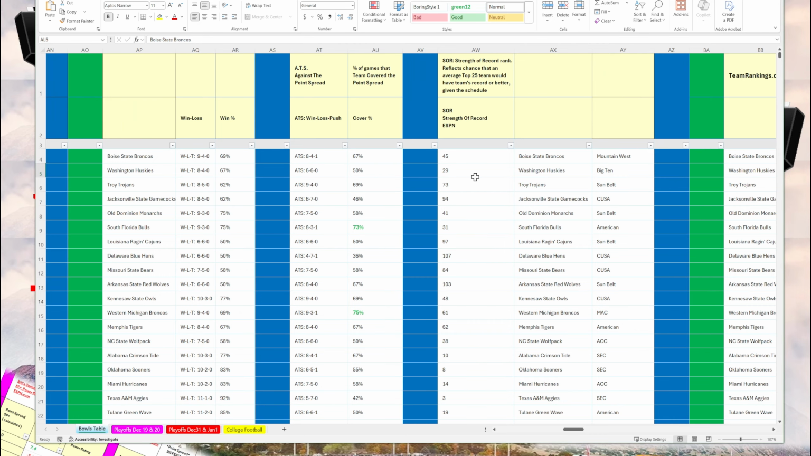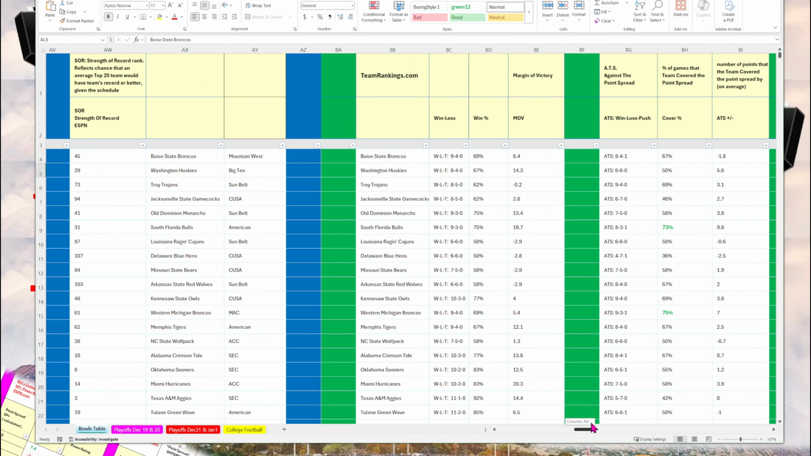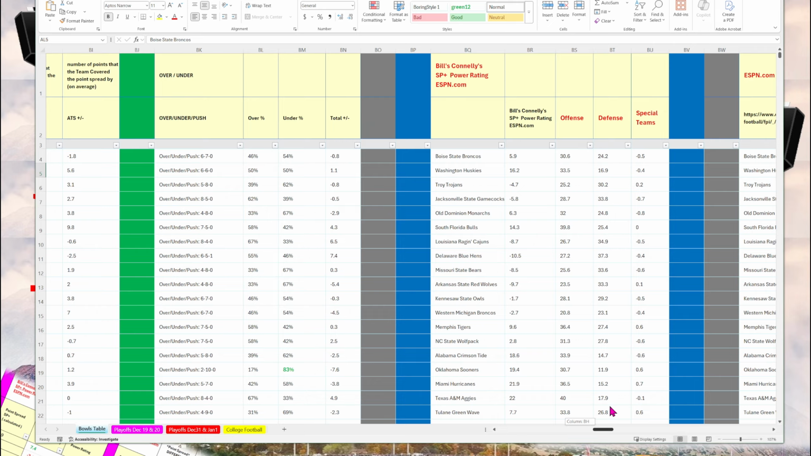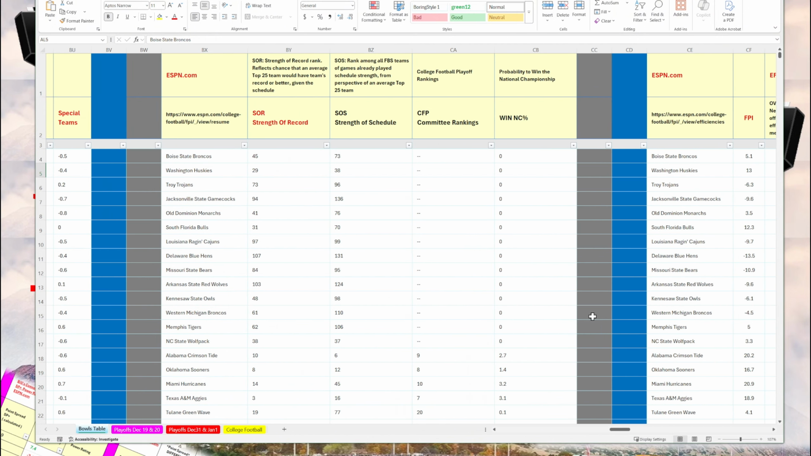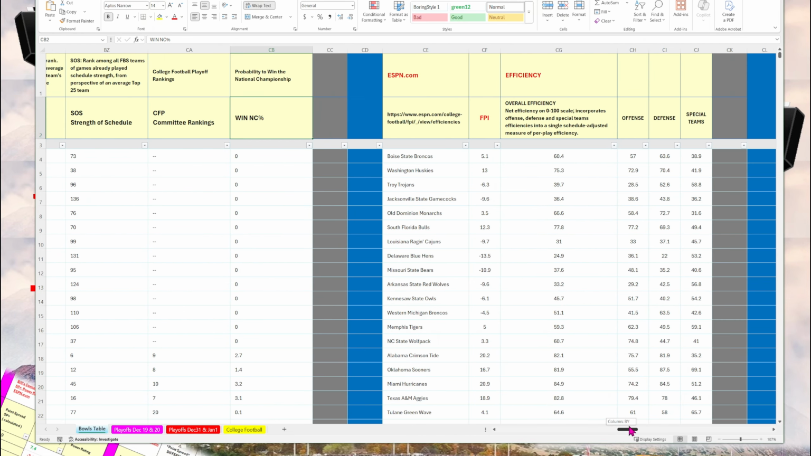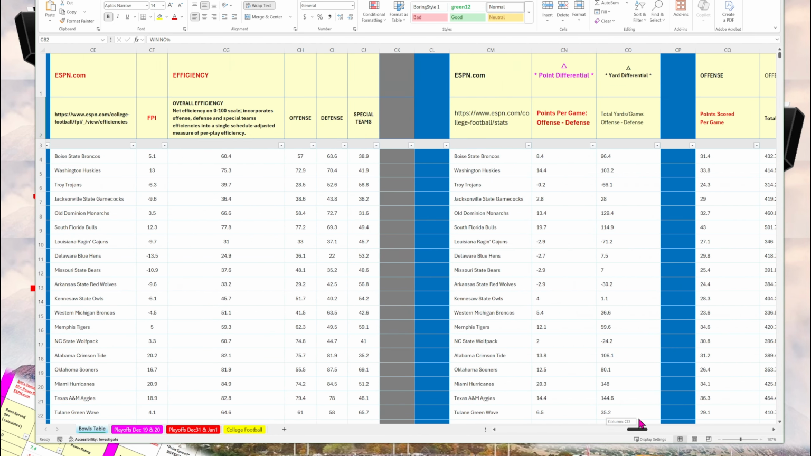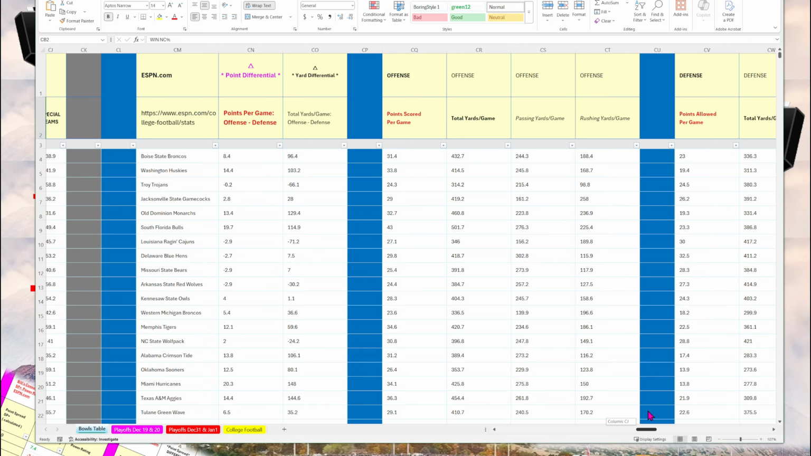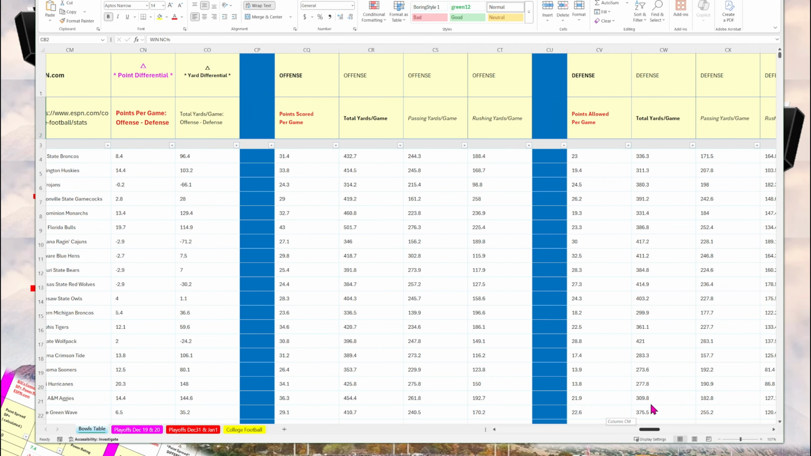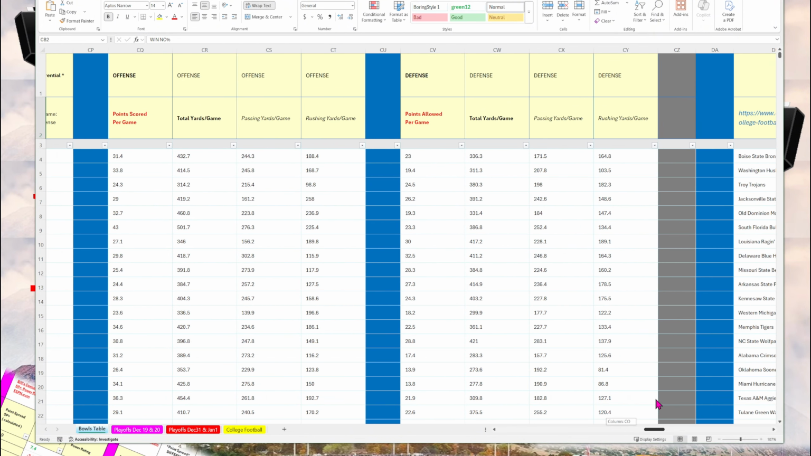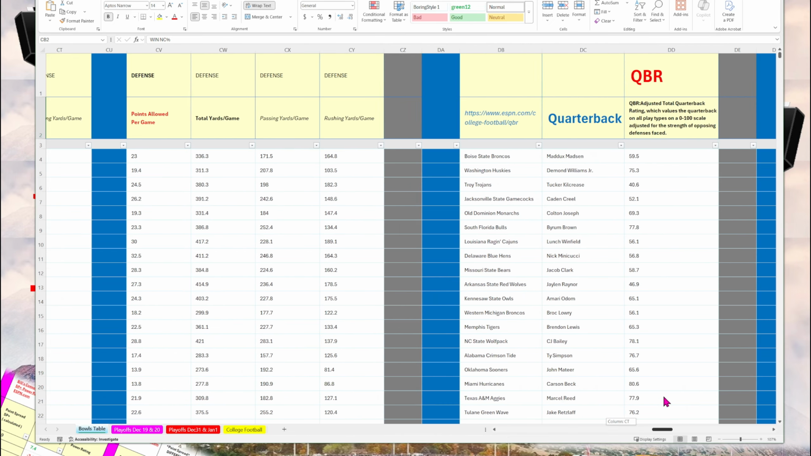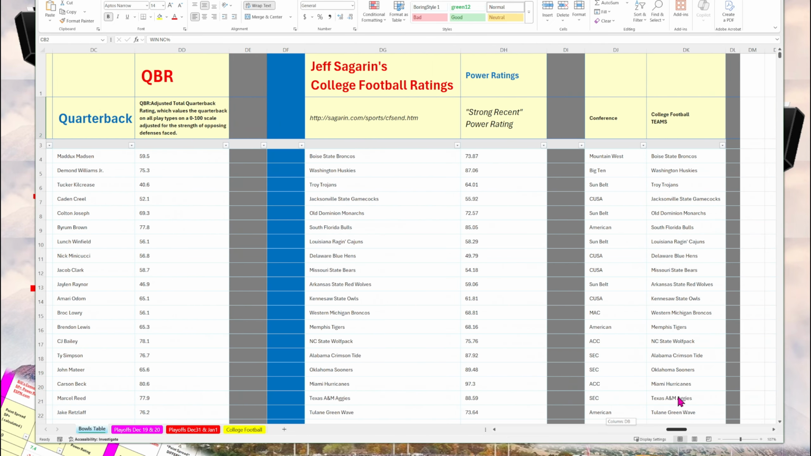such as win-loss, against the spread, strength of record, over-under, Bill Connelly's breakdown between offense, defense, special teams, strength of record, probability of winning the national championship, strength of schedule, efficiencies of offense and defense, point differential, yard differential, offense points scored per game, yards gained, passing yards, rushing yards, also defense, points allowed, yards allowed, QBR, Jeff Sagarin's power ratings.